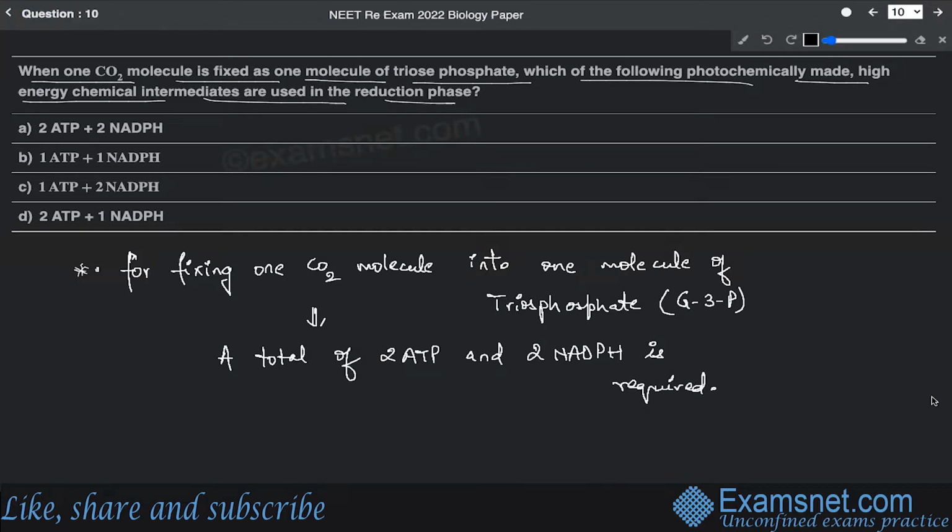So this is the case. Again, this is a very direct question, because in the reduction phase the molecules required are 2 ATP and 2 NADPH. The CO2 will ultimately be accepted by RuBP in the presence of the RuBisCO enzyme, and then it is cleaved to give rise to 3-phosphoglycerate, and that's how the process goes. So option A is the correct answer.